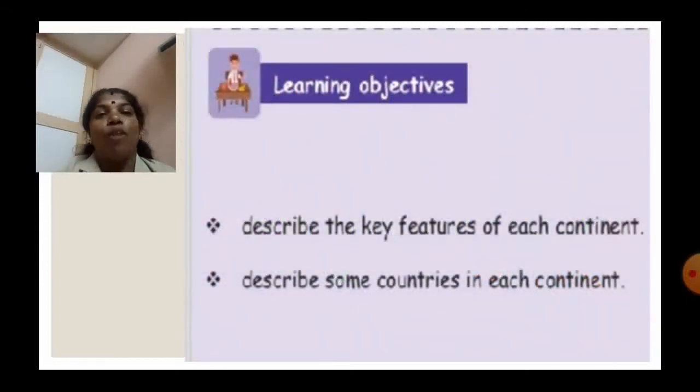The learning objective of this lesson is to describe the key features of each continent. Do you know how many continents are on the earth? You will be able to describe the key features of each continent and to describe some important countries in each continent. Okay, children, shall we discuss now?